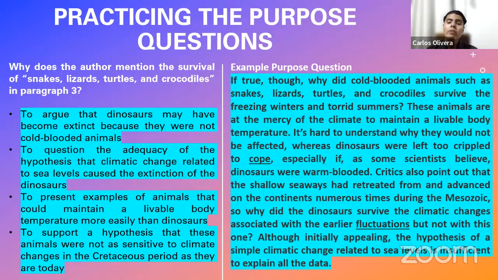What does the author continue writing about? He says, these animals, turtles, lizards, crocodiles, snakes, are at the mercy of the climate to maintain a livable body temperature, right? Now, as you can see, it continues talking about their, let's say, their resistance.